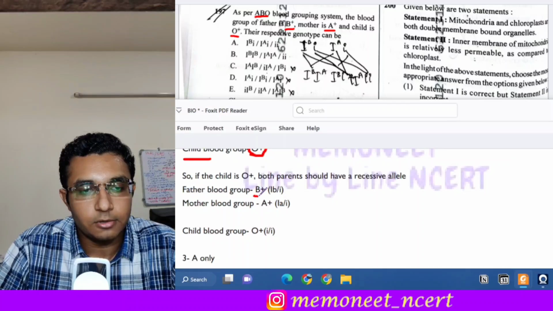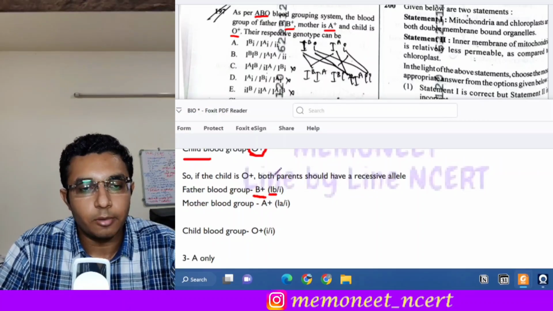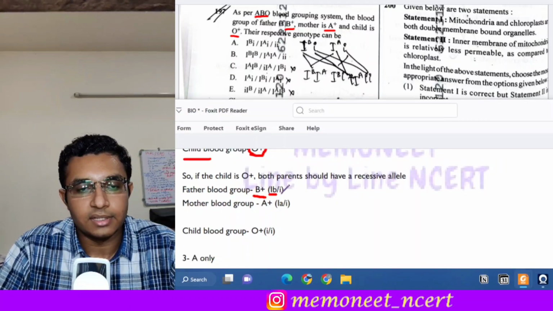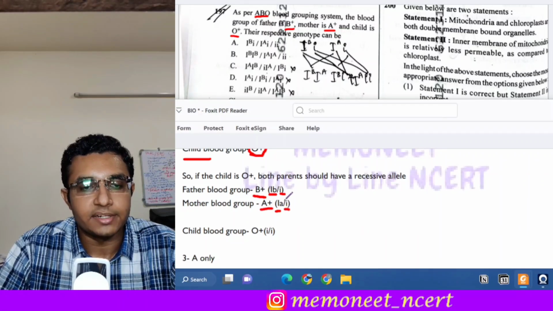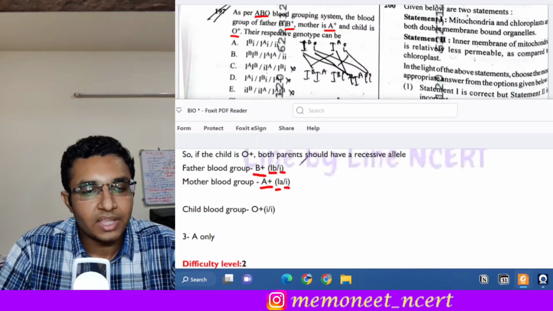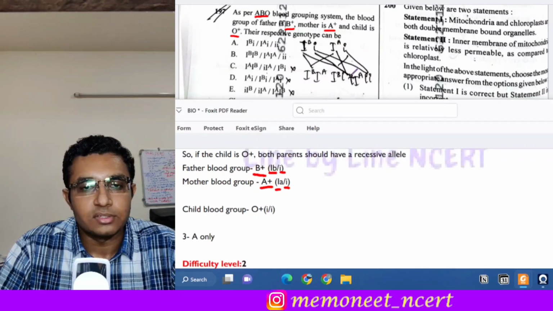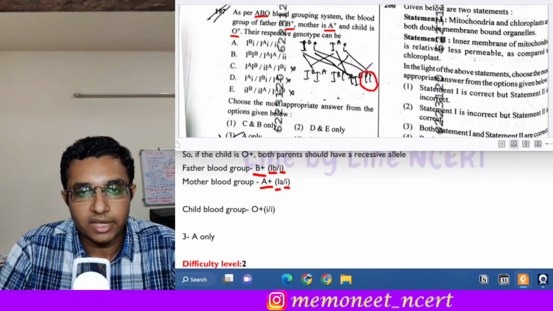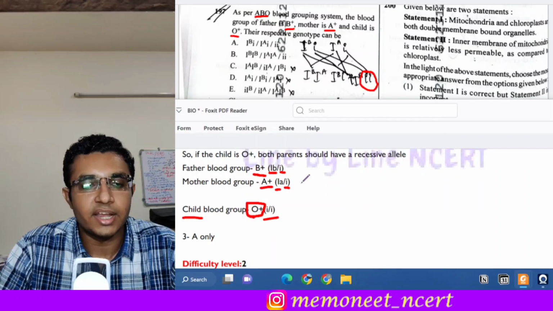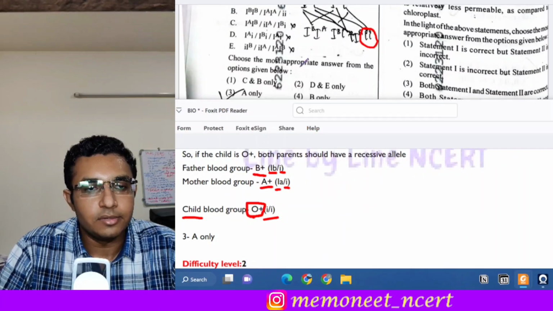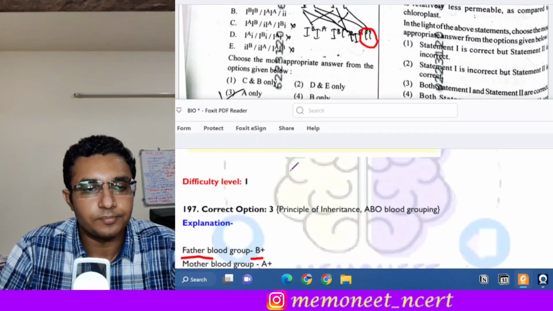The father is B positive, so there will be one dominant, IB, and another recessive. The mother is A positive, so one dominant, IA, and a small i, that is recessive. When they combine, it can produce an offspring with small i, which will result in the phenotype of O positive. So the child's blood group will be O positive. Therefore the answer will be option 3.